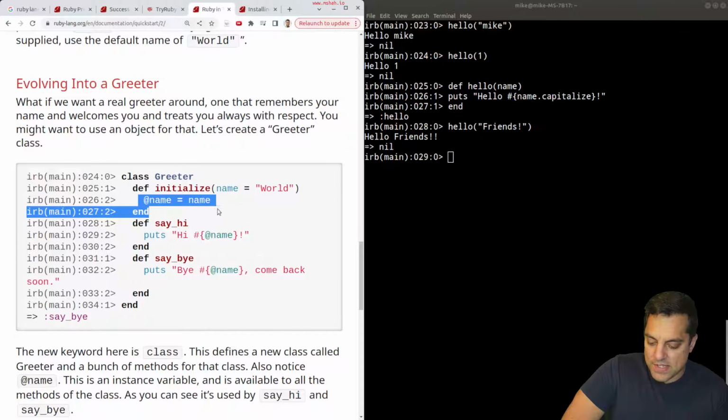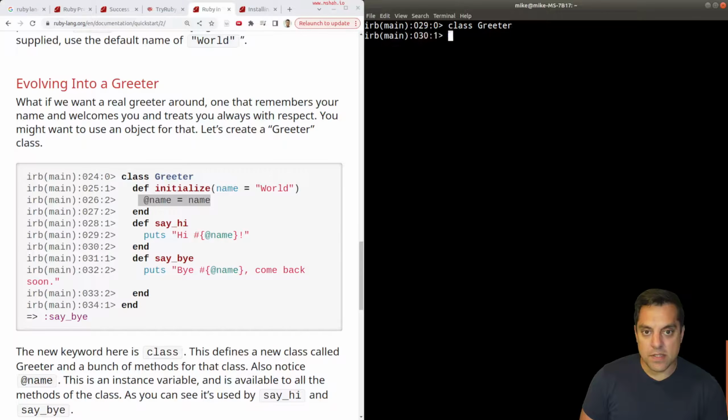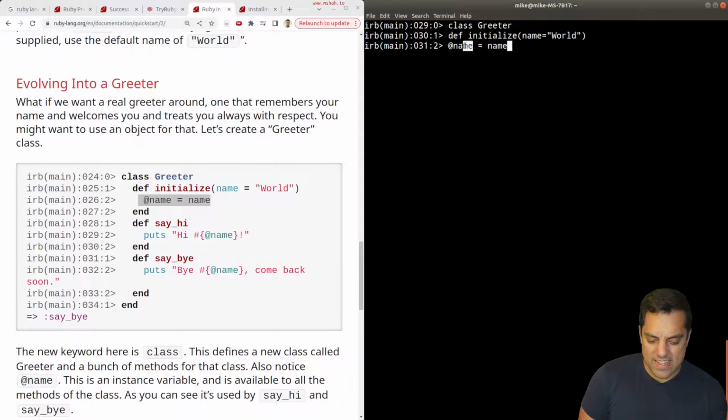And we can see those instance variables here. Let's go ahead and do this. I'll try not to make any mistakes. Class Greeter, and let's bump this to the top of the screen here. And we'll define an initialize, give it a default argument with world. This is a local variable here, or an instance variable, I guess they call it here. So we'll set that up.